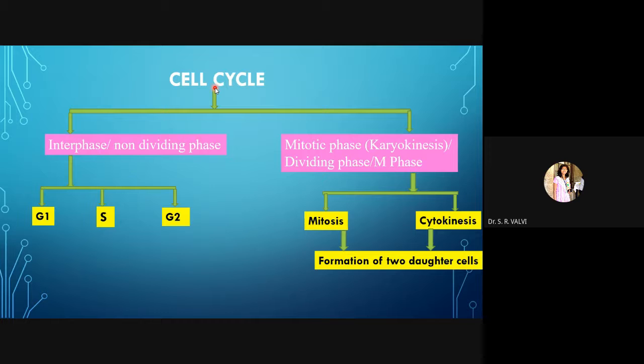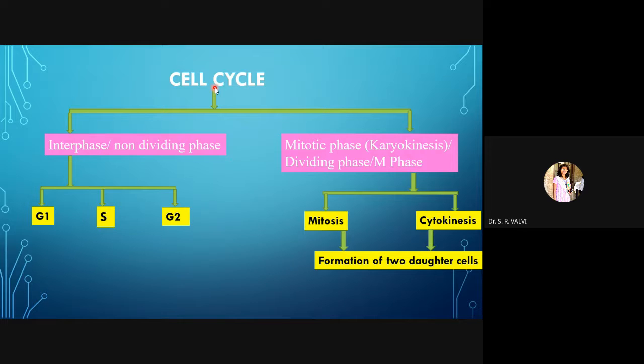See students, we animals, human beings as well as the plants, every cell except the reproductive cell has to undergo this cell cycle, meaning G1, S, G2 and all these mitotic phases, even including cytokinesis. Each and every cell has to undergo all these phases, and after completing all these phases or stages the cell has completed its single cycle.